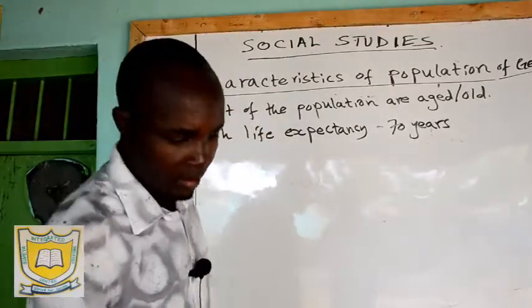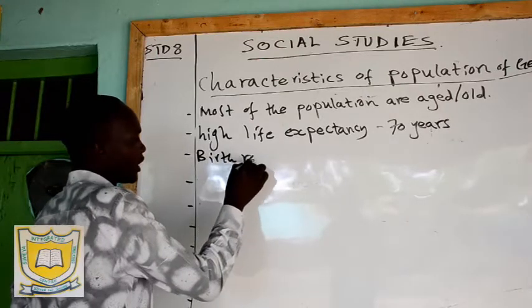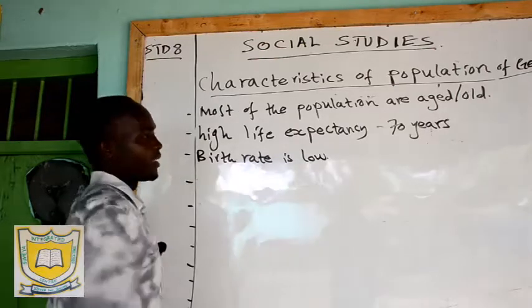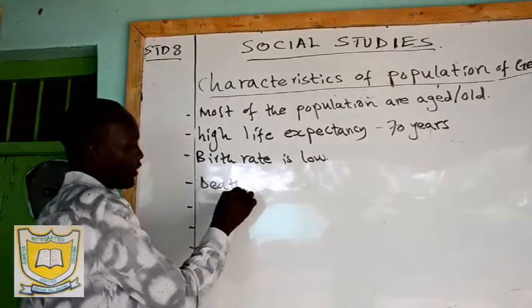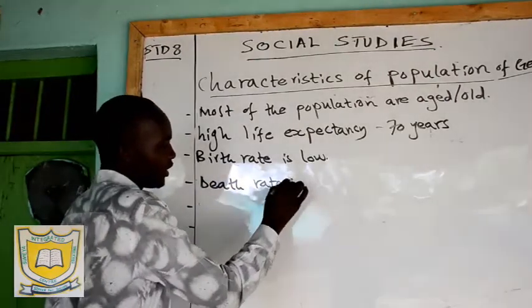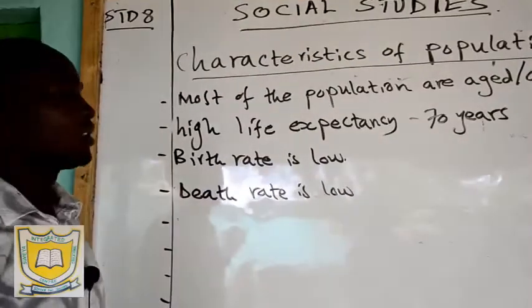And then the birth rate is low. So low birth rate. Then also the death rate is low. So we have low death rate, low birth rate.